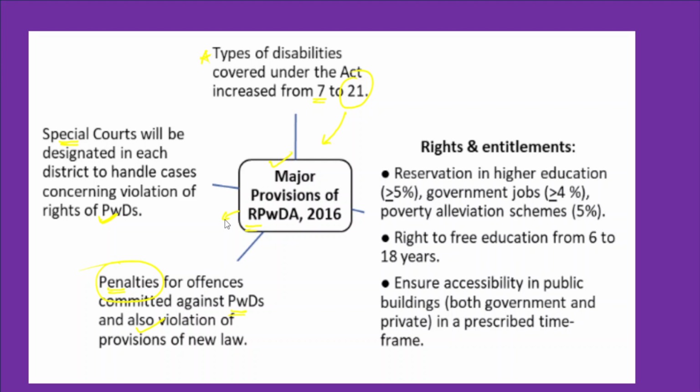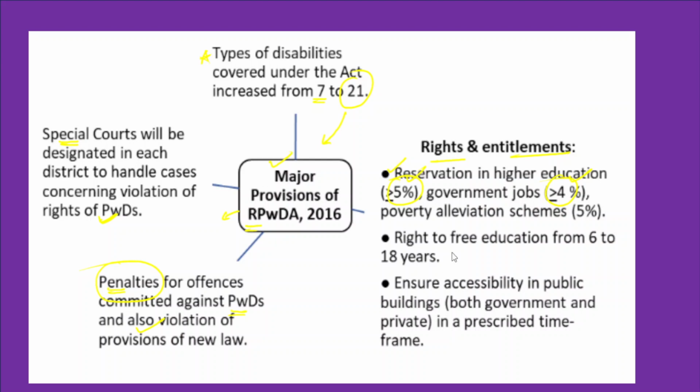So apart from that, this act has also provided certain rights and amenities to these people. Firstly, the reservation in higher education has increased to 5%. In government jobs also, it has been brought to 4%. So when it comes to admission in educational institutions, persons with disabilities will get 5% reservation, and in government jobs they'll get 4% reservation.